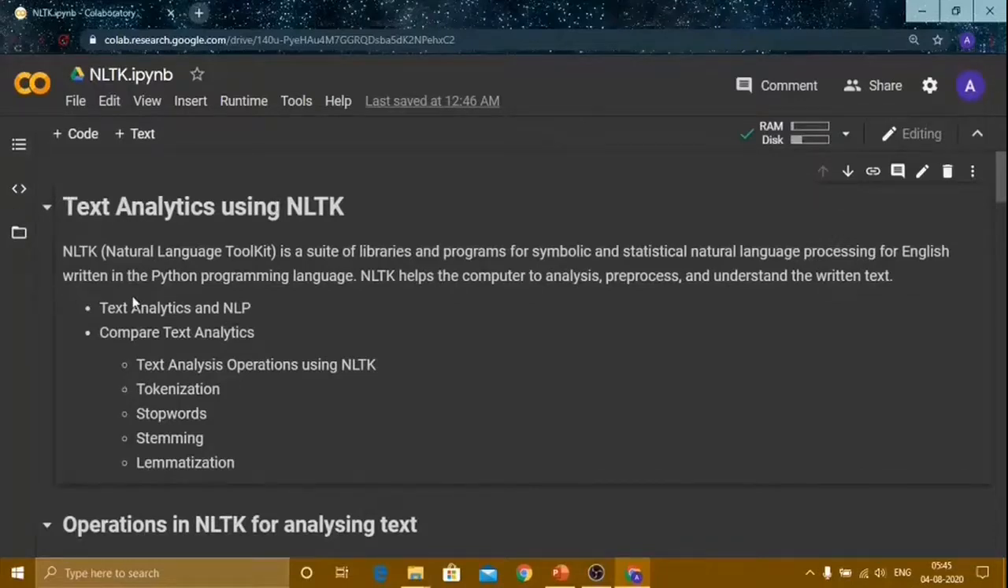NLTK stands for Natural Language Toolkit, which is a very powerful Python package that provides a set of diverse natural language algorithms. It basically helps the computer to analyze, pre-process, and understand the written text. What kind of written text? Let's see with an example.